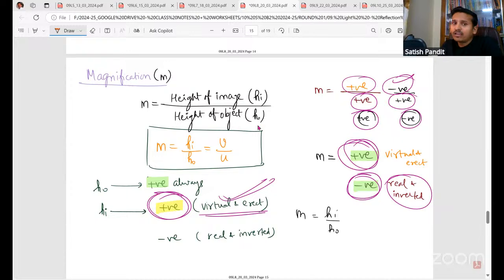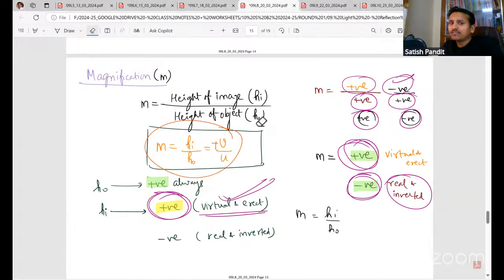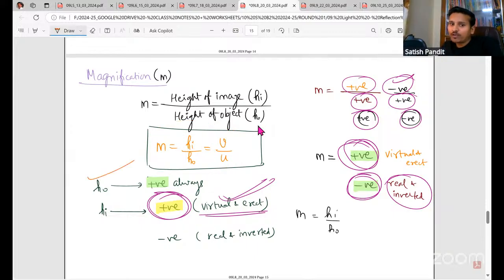You just learn the formula. Just remember, here we have a plus. We don't have a minus here. Whenever plus is there, we don't put it actually. So same way, like I told you, HO is always positive. HI, if it is positive, that means it is virtually erect. And if it is negative, it is real inverted.